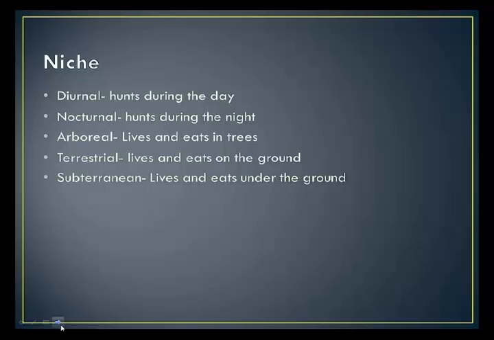So on here, the niche is diurnal, hunts during the day. Nocturnal, hunts during the night. Arboreal, lives and eats in trees. Terrestrial, lives and eats on the ground. And subterranean, lives and eats under the ground.